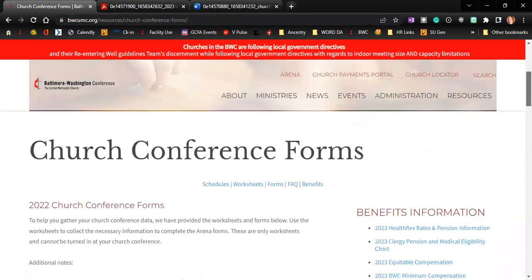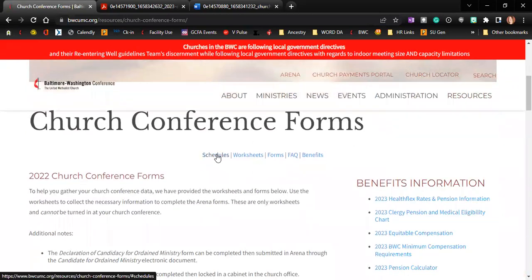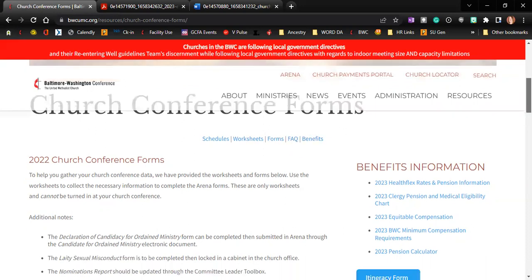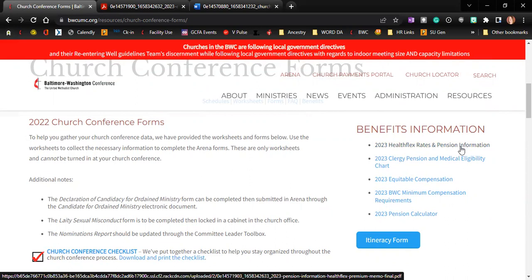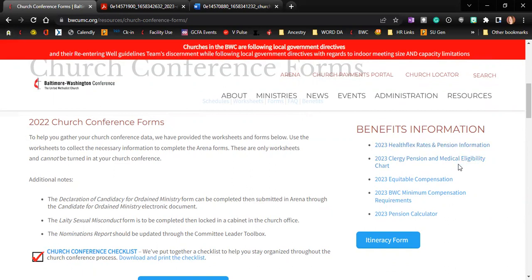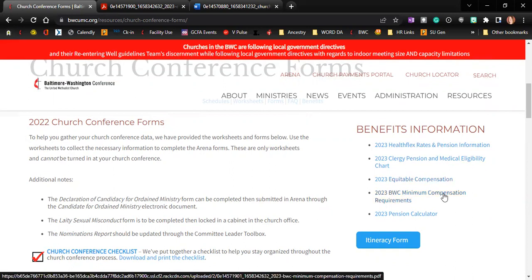On our webpage, you will see that there are buttons that will take you straight to the schedules, the worksheets, the forms, the frequently asked questions, and benefits. You can also find benefits right here on the right-hand side. Under benefits, you're going to find our Health Flex rates, which is the medical and pension information, the clergy pension and medical eligibility charts, who can receive medical, who can receive pension, equitable compensation report, BWC minimum compensation requirements. This includes the minimum for reimbursement for 2023 and the 2023 pension calculator.